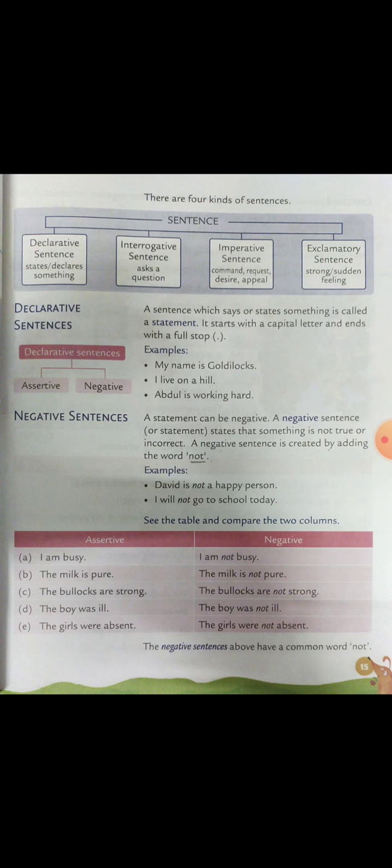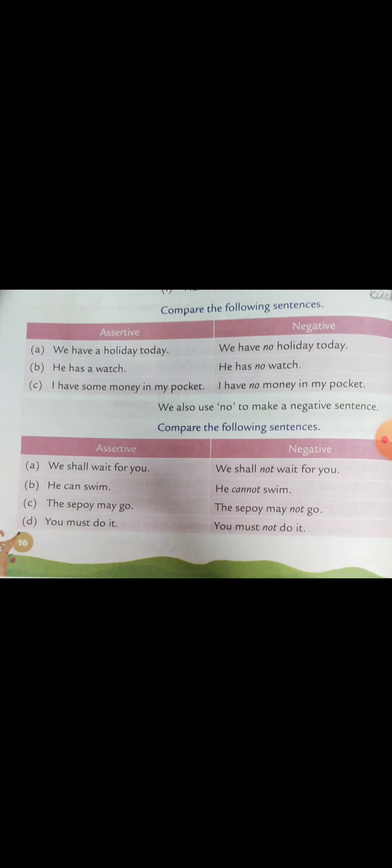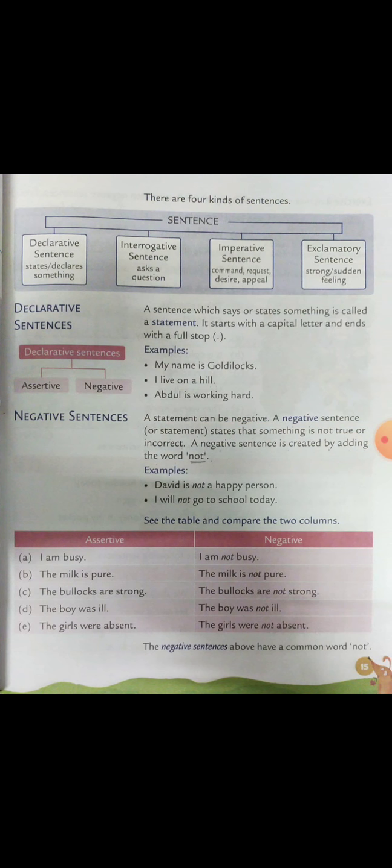For example, the boys are not coming. The girls were not absent. So, in negative sentences, we have a common word not. Next part is interrogative sentences. Interrogative sentences are those in which we ask a question and it ends with a question mark. For example, what is your name?